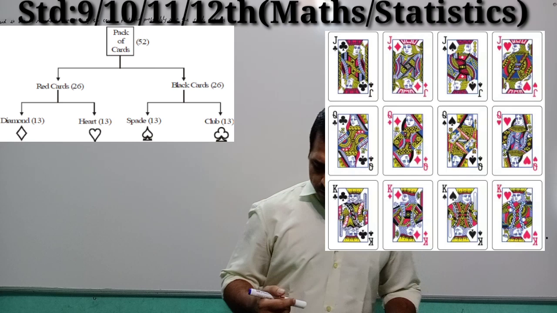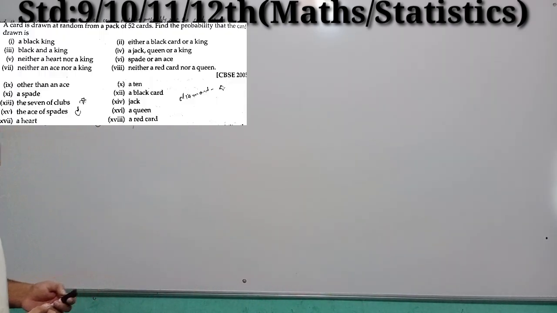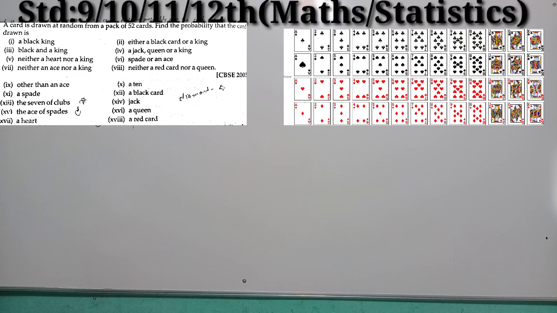The first question is what? A card is drawn at random from a pack of 52 cards. Right students? The question is: a card is drawn at random from a pack of 52 cards. Find the probability that the card drawn is black. Okay students, our first question is this.